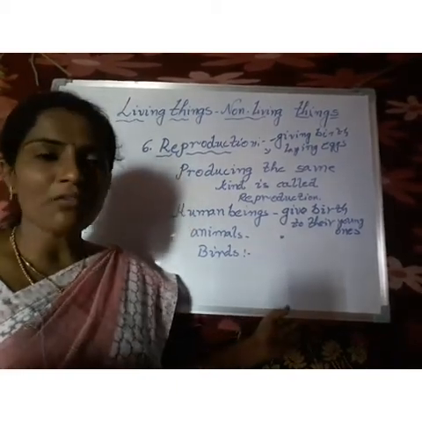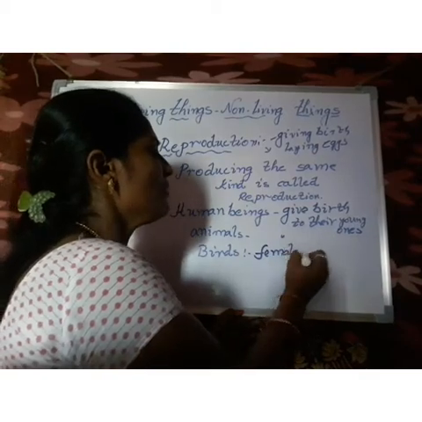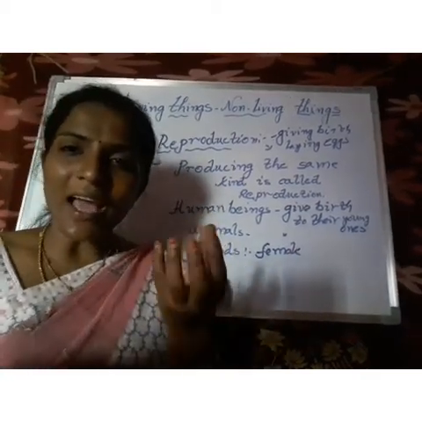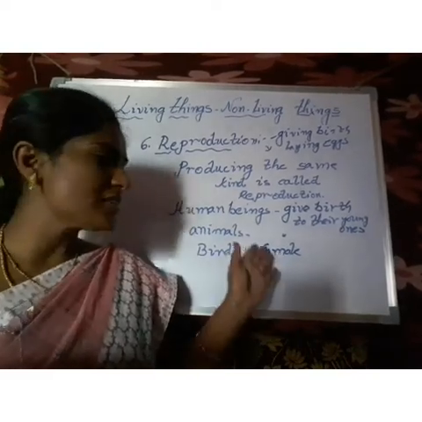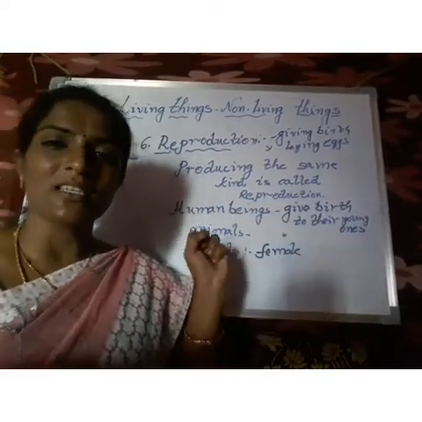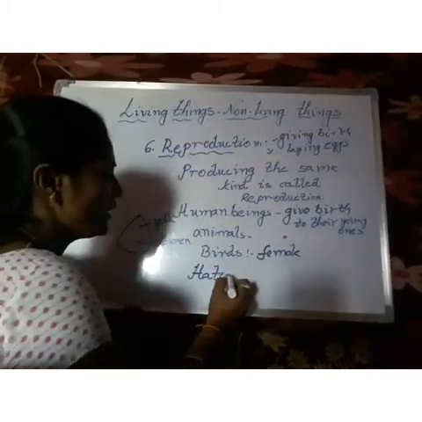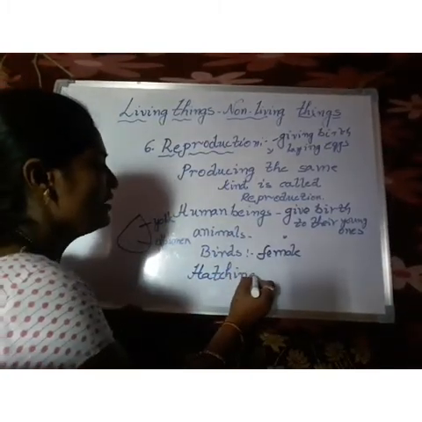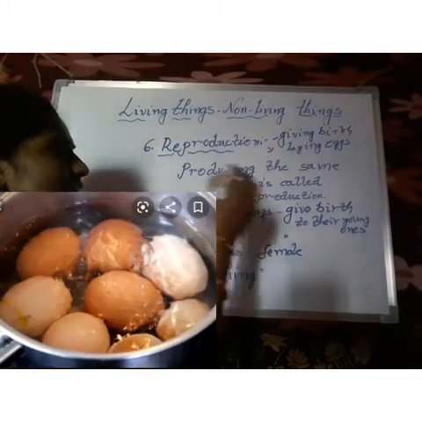Female birds lay eggs, and after that they keep them in the nest. Then the female birds sit on them. This is what we call hatching. So the birds lay eggs only.